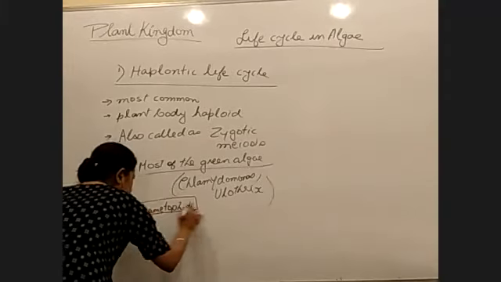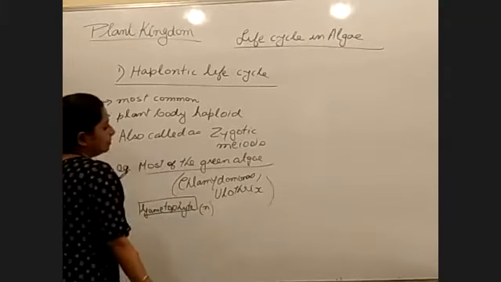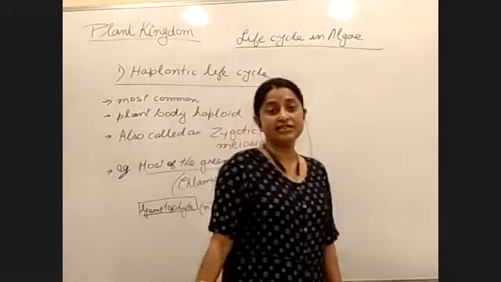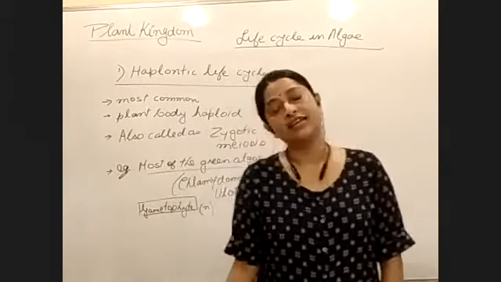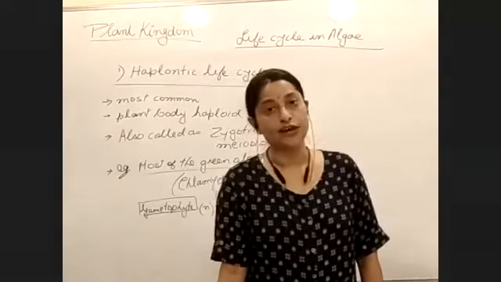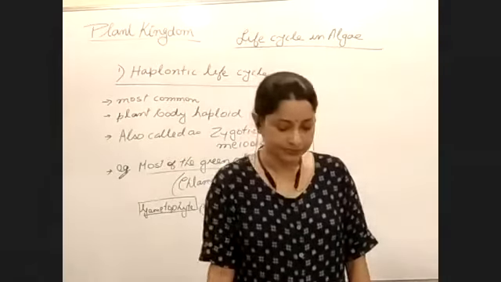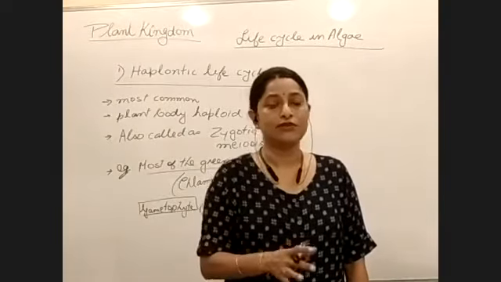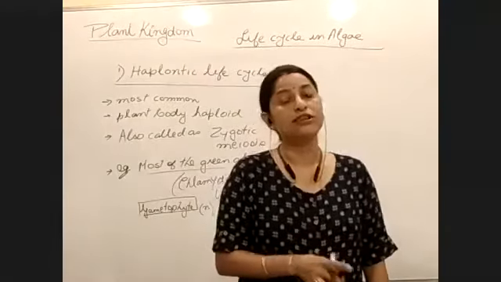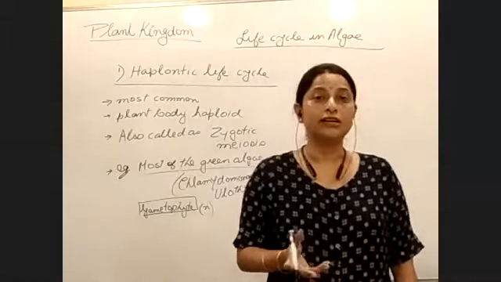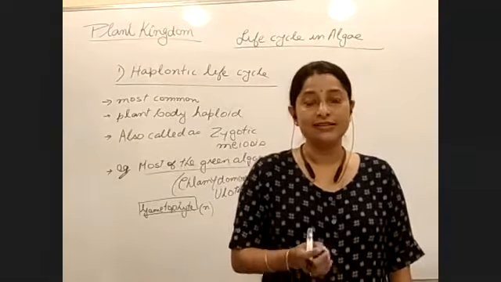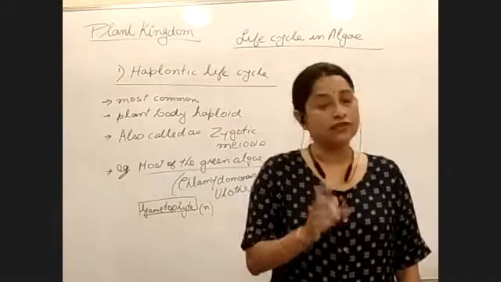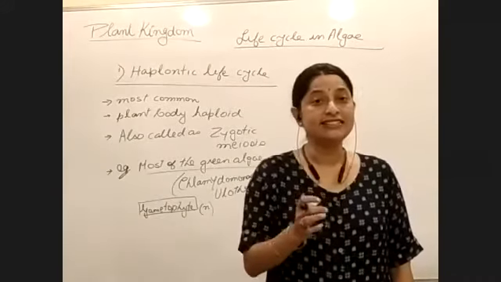Talking about the diagram. So the plant body is haploid. I think in the last class we talked about two words, gametophyte and sporophyte. In the plant kingdom, we need to say whether the plant body is a gametophyte, or the plant body is a sporophyte, or the plant is a thallophyte. Right? So we need to understand the meaning of a gametophyte and a sporophyte.